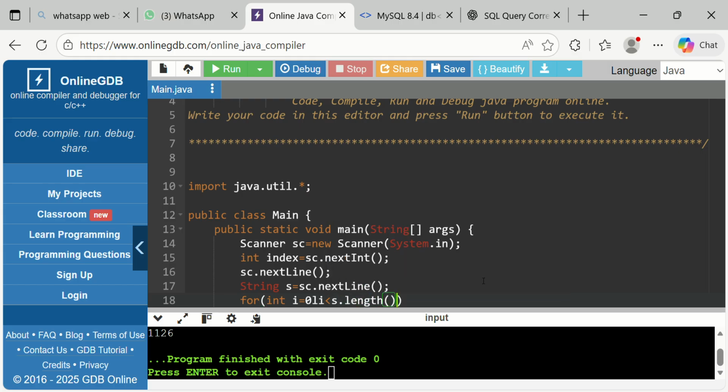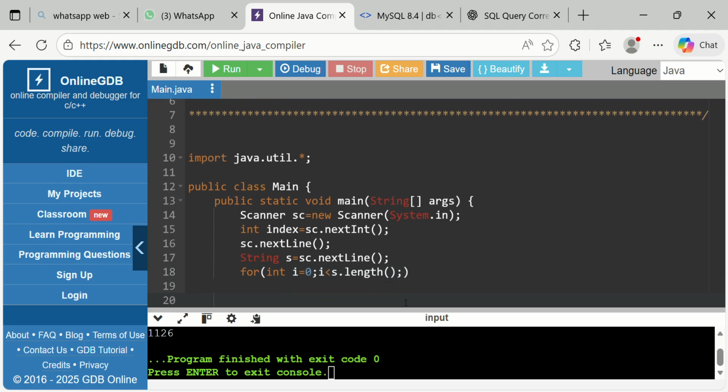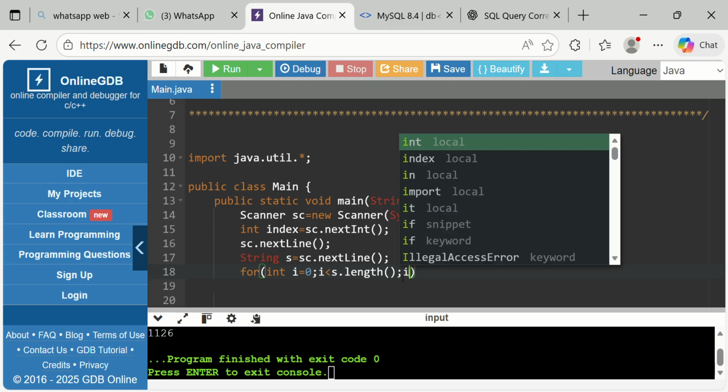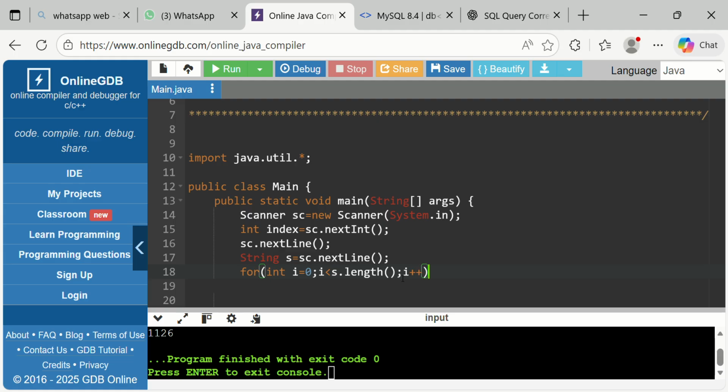So if the length is 10 and we are going out of bound, like if 11 is our length, we cannot perform an operation on a word whose length is more than that, so we need to give a bound so that it does not give an error like bounded exception, out of bound. And next, I plus plus.